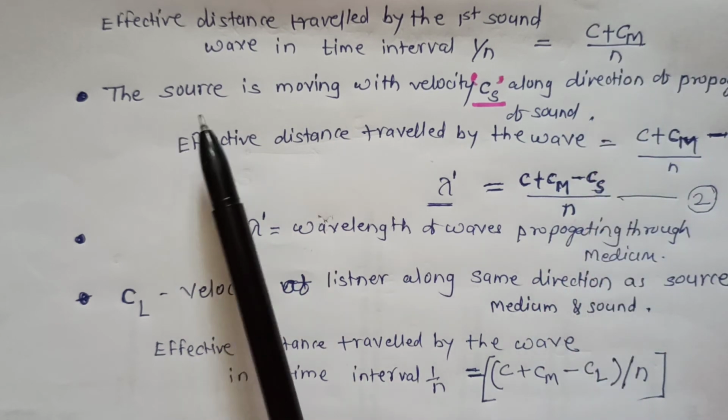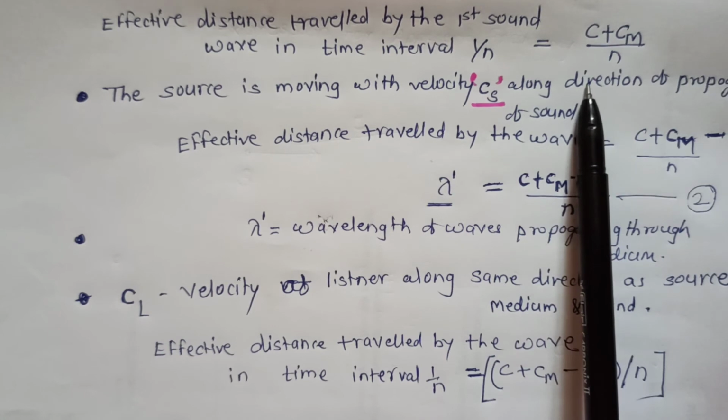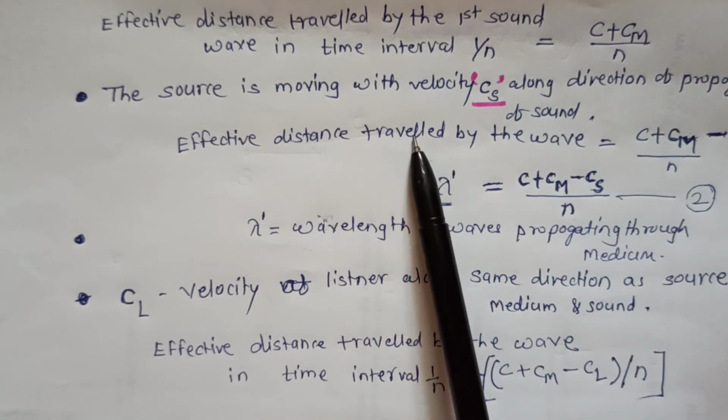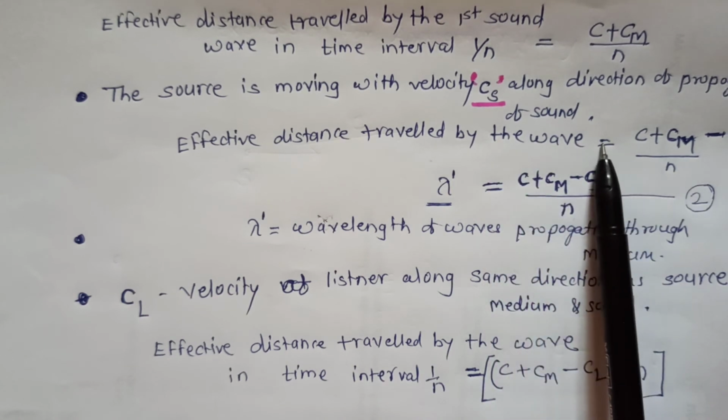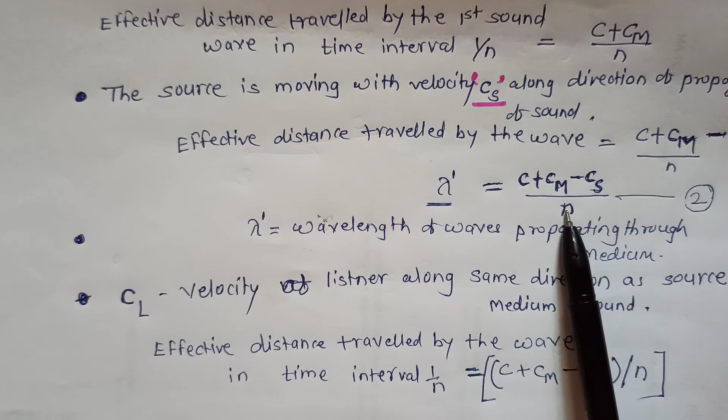Similarly, when the source is moving with velocity cs along the direction of propagation of sound, the effective distance traveled by the wave is c plus cm minus cs divided by n.